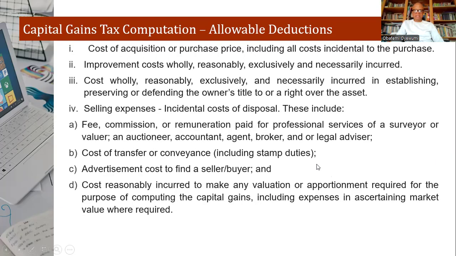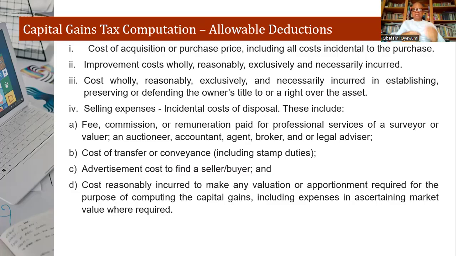So let's continue still. Let's look at the computation. What are those deductions that are allowable when it comes to computation of capital gains tax? Number one, the cost of acquisition or the purchase price, including all incidental costs to the purchase. Then number two, improvement cost. Peradventure you've actually improved on the value of the asset, then that one is also allowable.